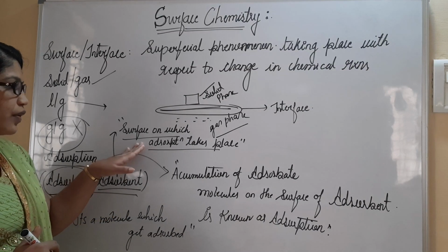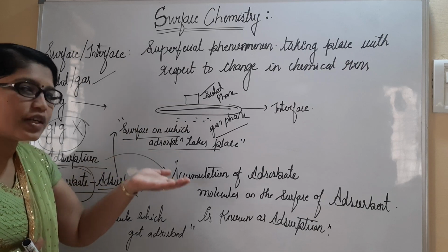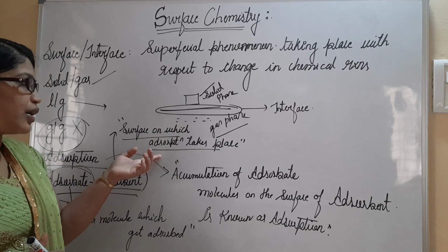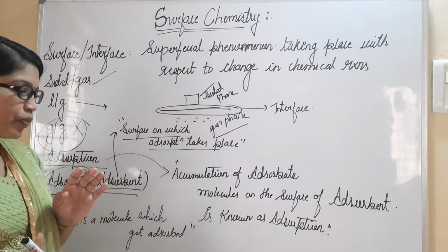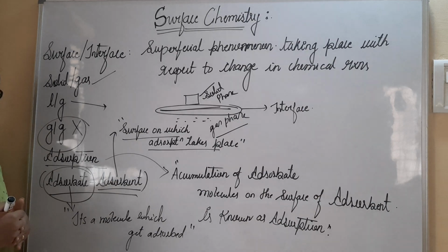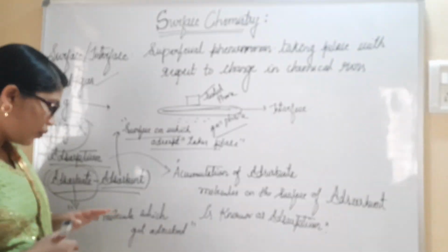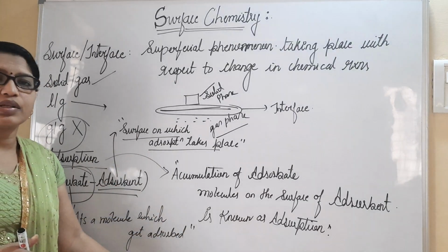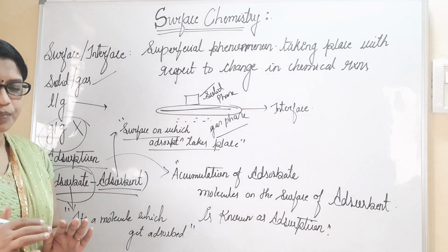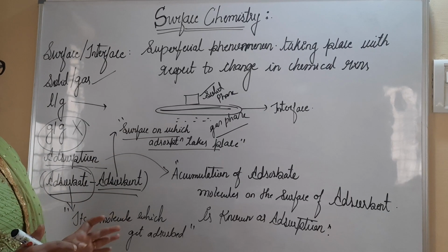The adsorbent surface is the surface which provides a place on which the adsorption process takes place. Whereas adsorbate is a molecule, or a kind of atom, which will directly get adsorbed on the surface of the adsorbent. So this is all about the surface phenomenon.